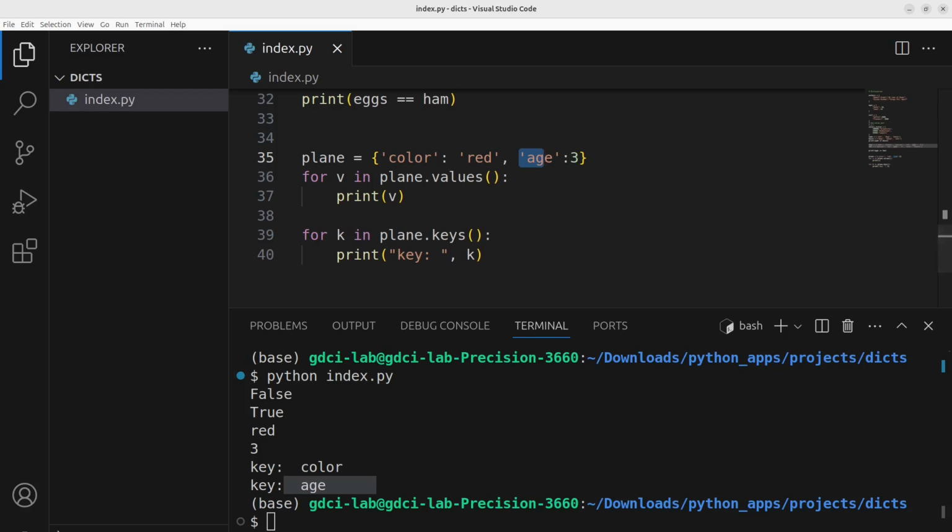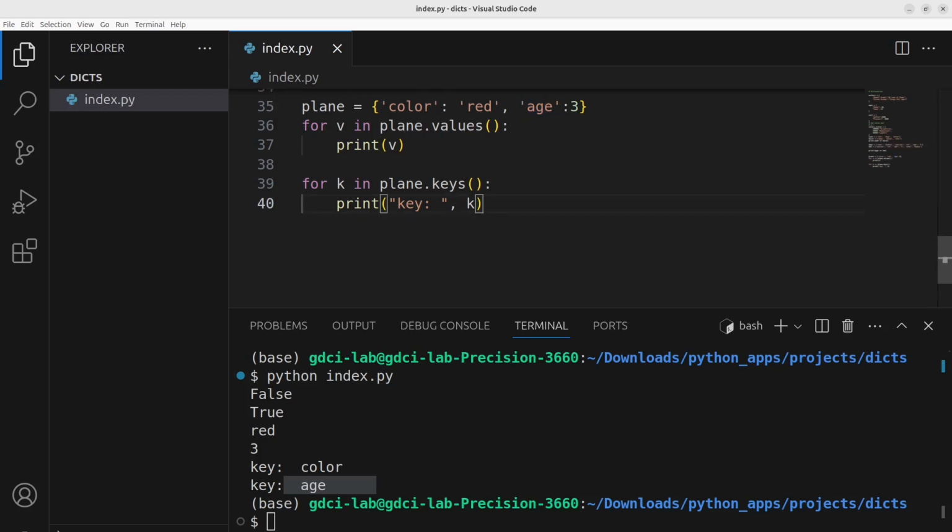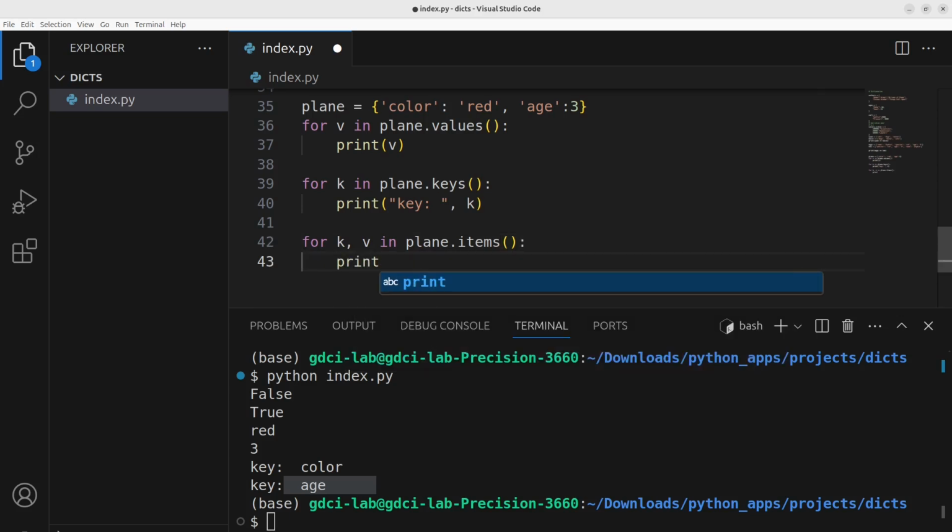Another thing is maybe when we need the key value pair, what if we need both? Okay, and this will be very important in the code that you write from now and then. So we use the items method, the plain.items on dictionaries, and we want to print the key. We concatenate it, and then we concatenate the value, which ideally should be a string.